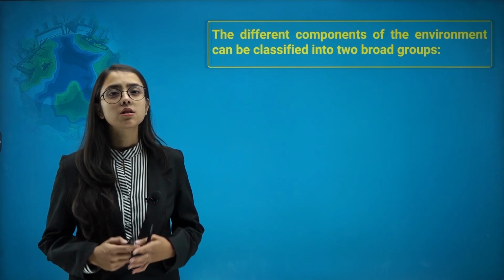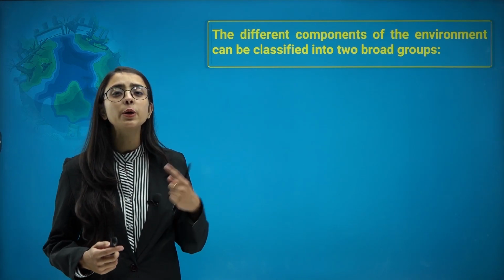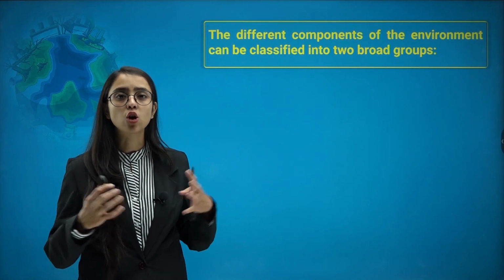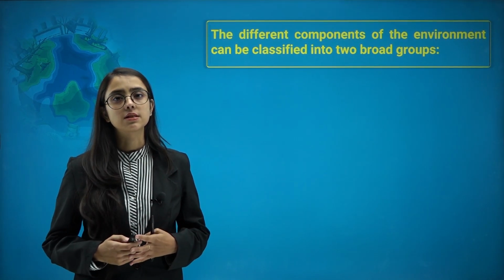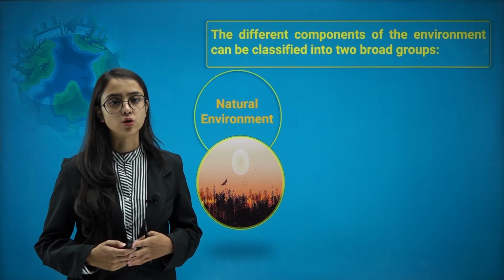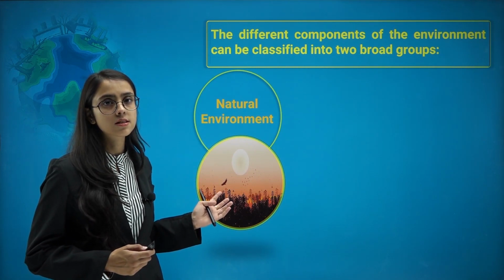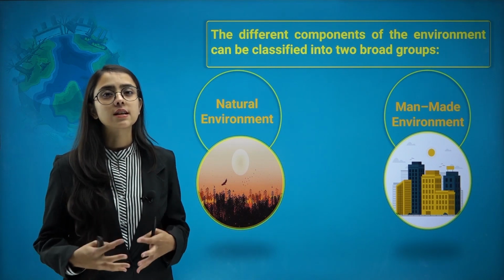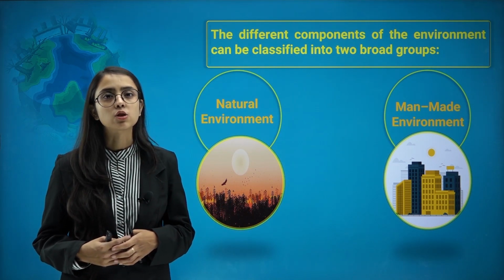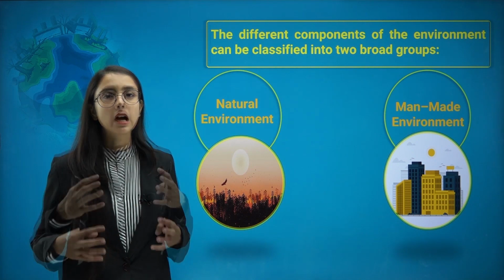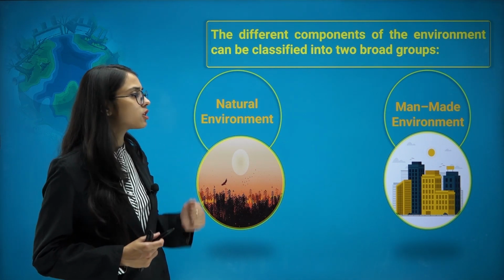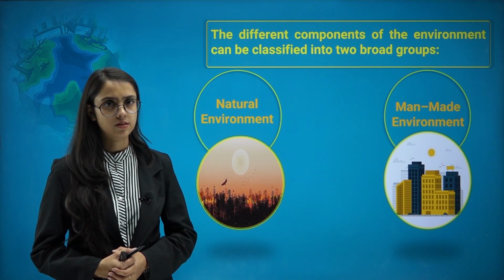Now, we need to understand that environment is not only one thing. Environment consists of different components and elements all together, and these elements can be classified into two broad groups: natural environment and man-made environment. Now, before discussing these two types of environment separately, I need you to think about it. What do you think? What is natural environment and what is man-made environment?